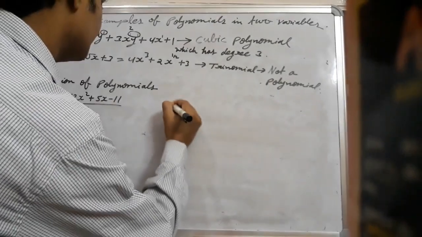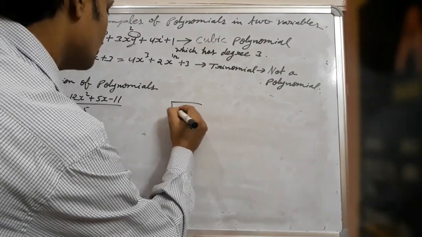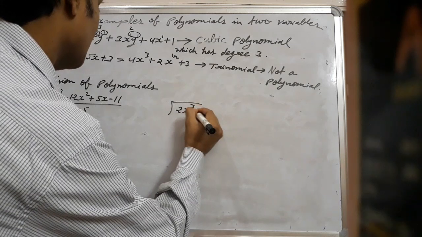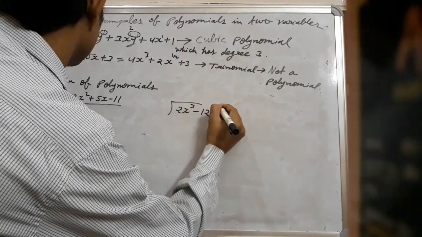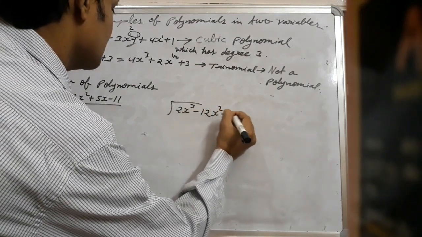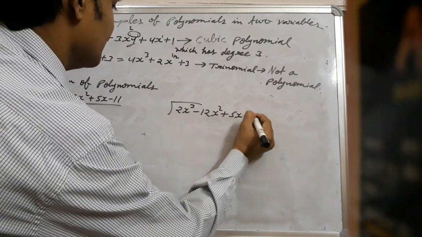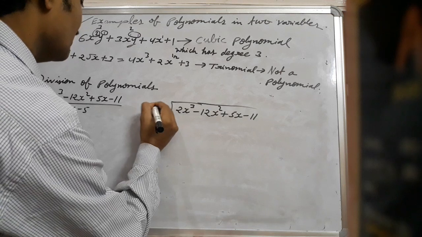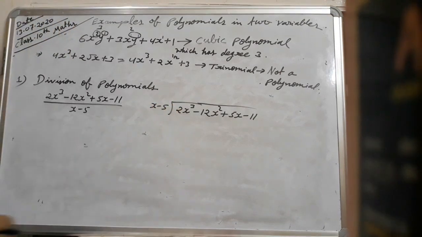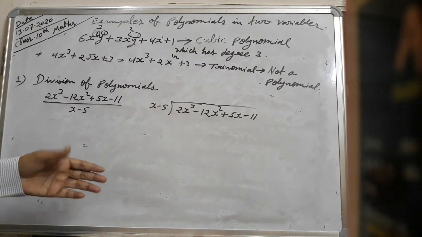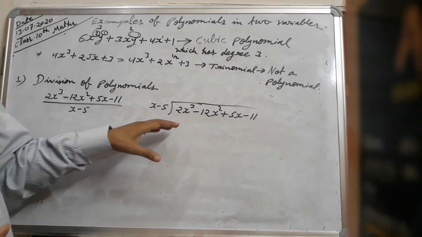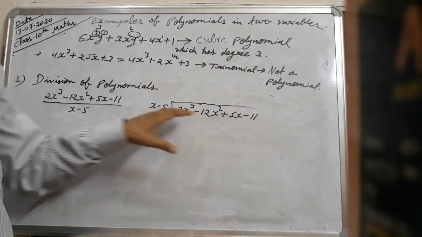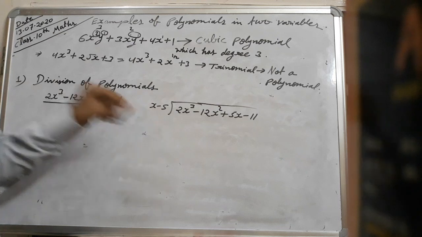We have to solve this one. 2x cube minus 12x square plus 5x minus 11 divided by x minus 5. How will we divide this polynomial by this binomial?